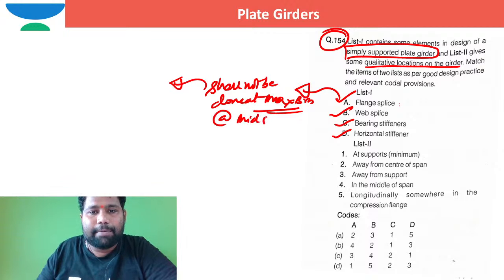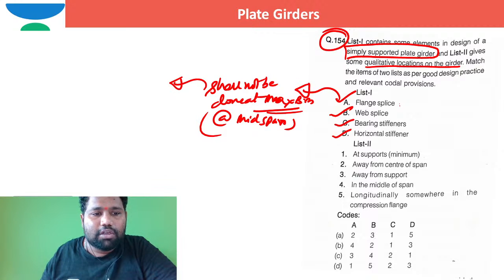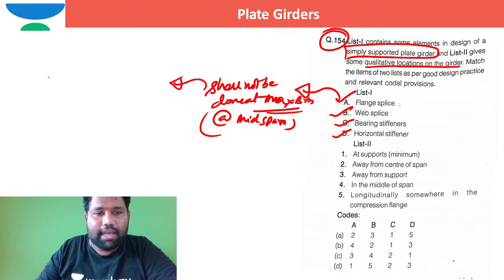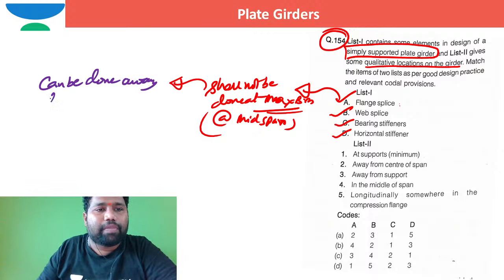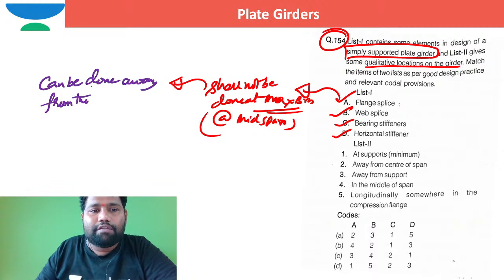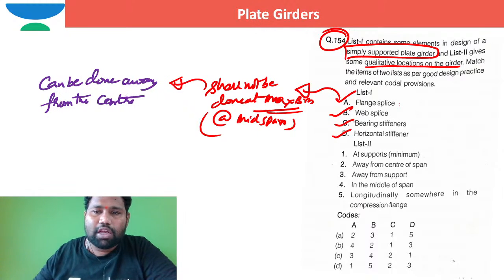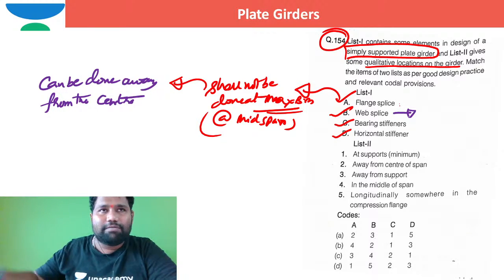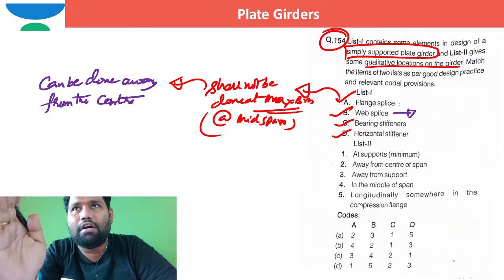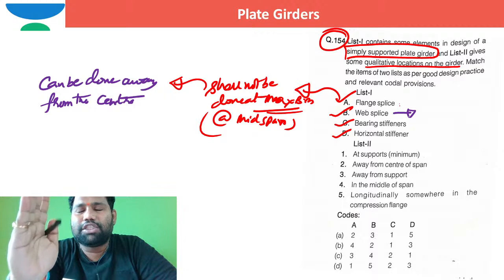So it should be done away from the center of the span, isn't it? It should not be done at the center, but can be done away from the center. Okay, right. So coming to web splice, this will take care of shear force.